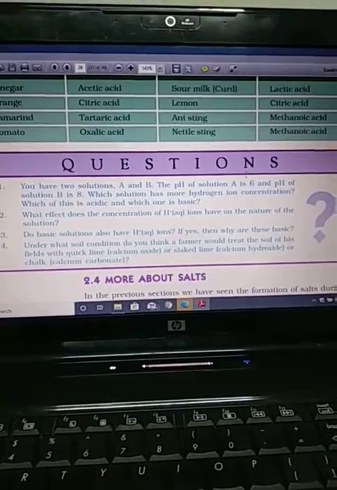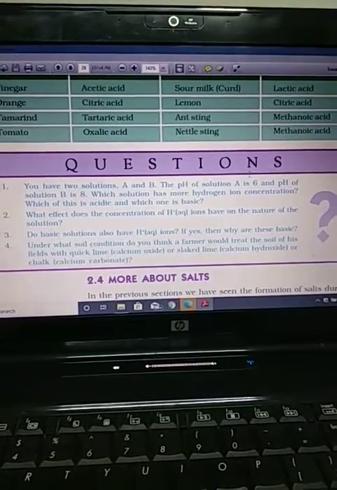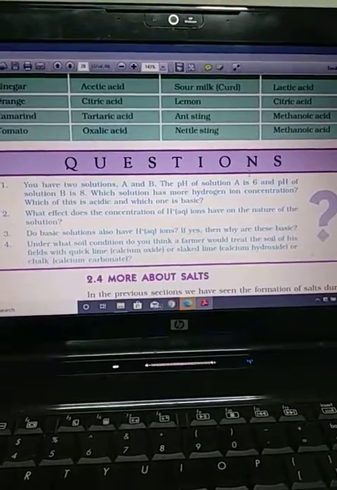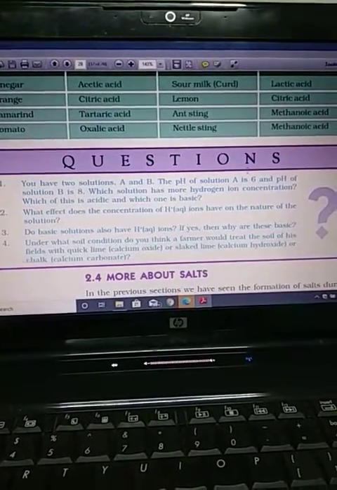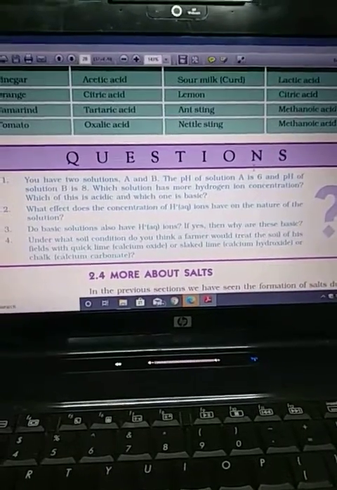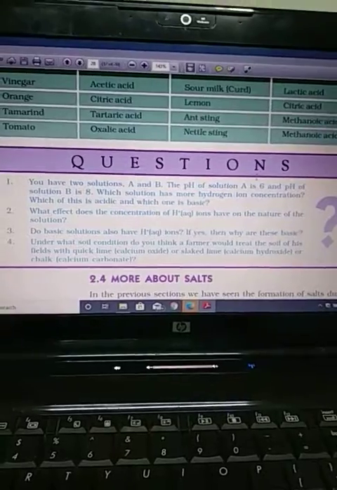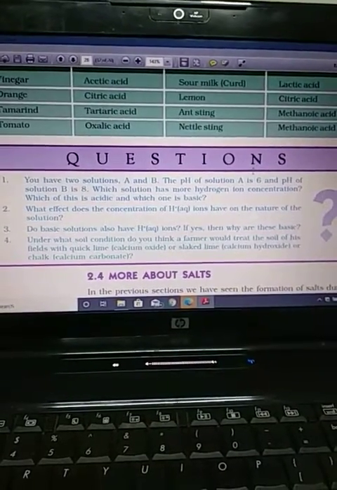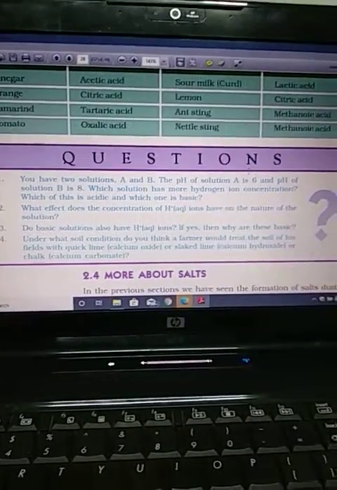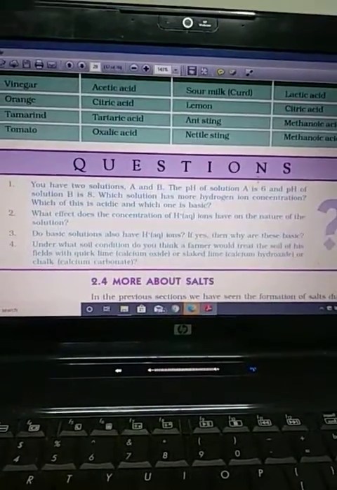Number 3, do basic solutions also have H plus ions? Yes. If yes, then why are these solutions basic? Because OH minus ions are higher than the H plus ions. The OH minus ion concentration is higher than the H plus ion concentration. That's why they will be basic in nature.